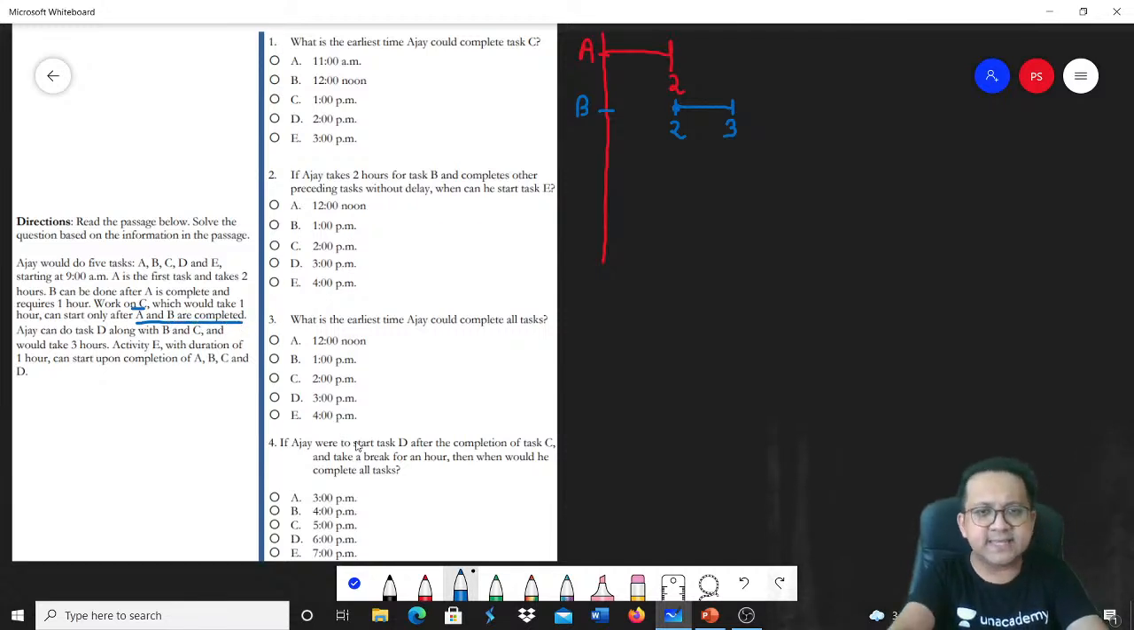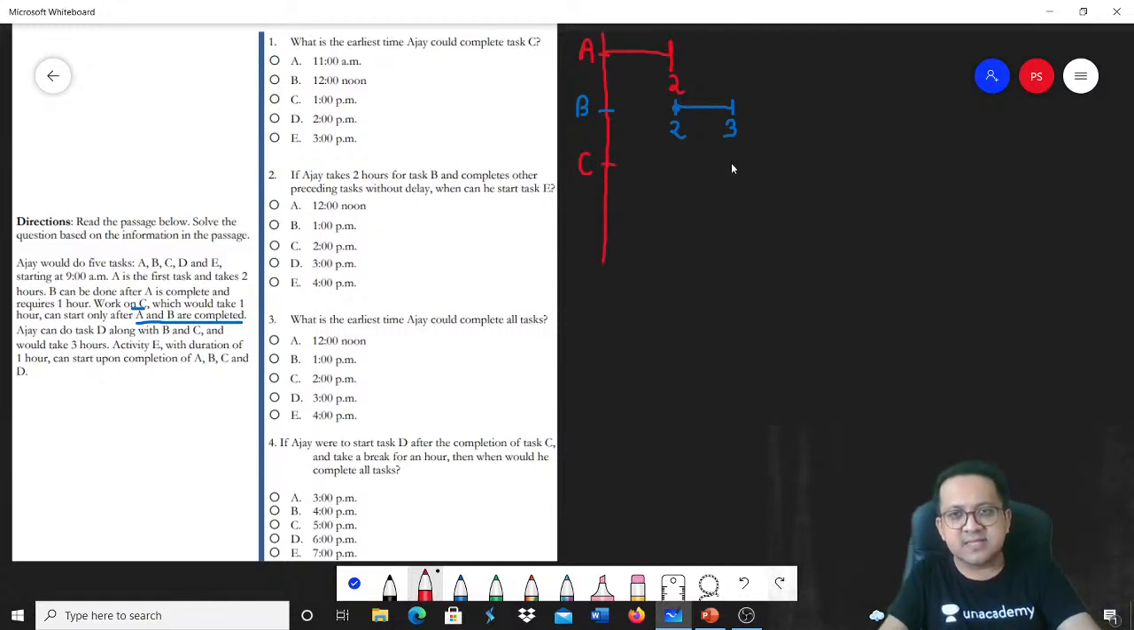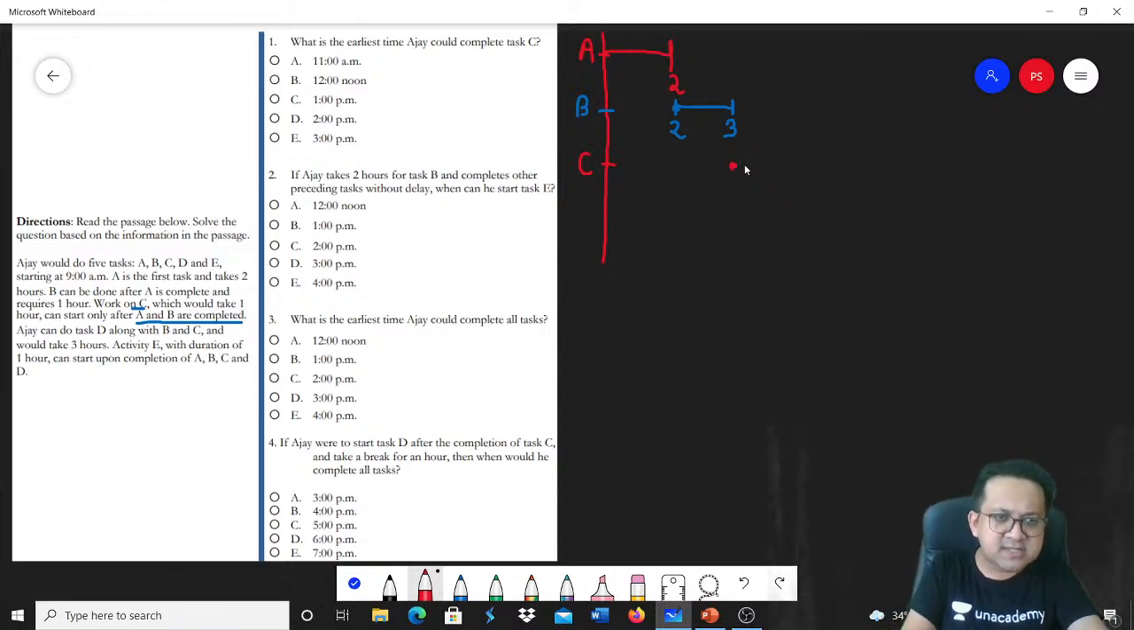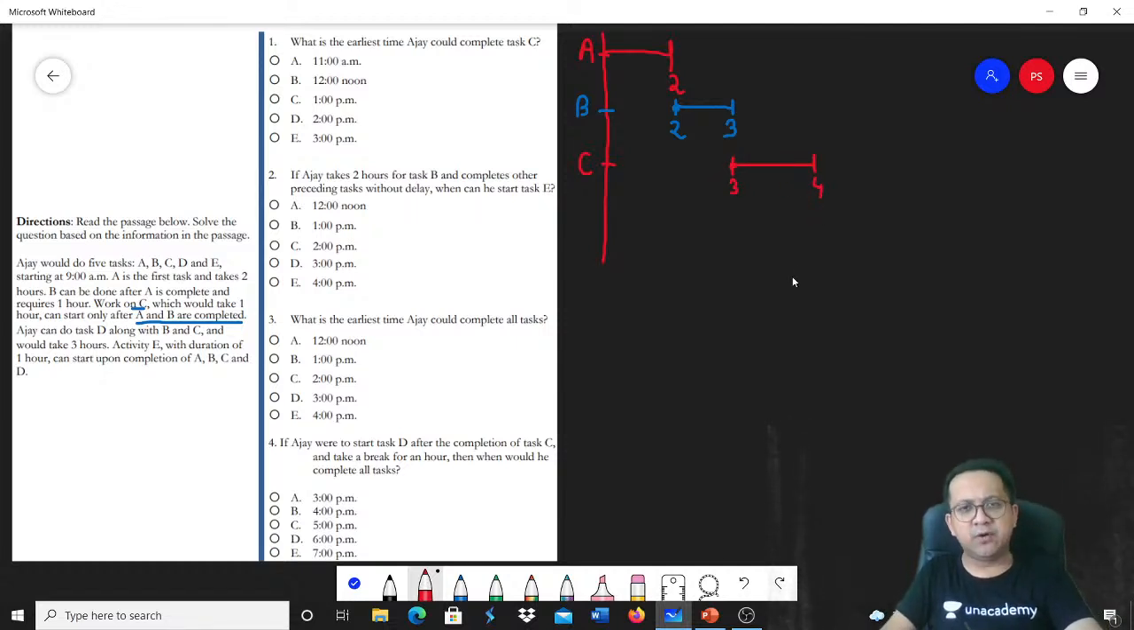Next, work on C, which would take 1 hour, can only start after A and B are completed. If that is the case, can I say C would start at the end of 3 hours? Why 3 hours? Because C starts only after A and B are completed. At the end of 2 hours, only A is completed. B has just started. So you can only start C when both A and B are completed, and that happens at the end of 3 hours. C would take 1 hour, so from the end of the third hour to the end of the fourth hour.